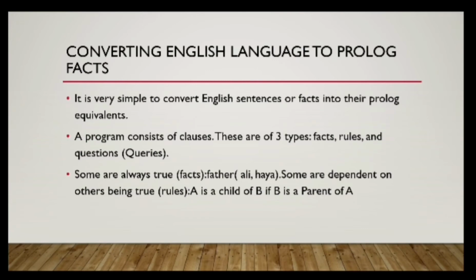For example, Ali is father of Haya. So this is a universal fact. And some are dependent on others for being true. Those are nothing but rules.